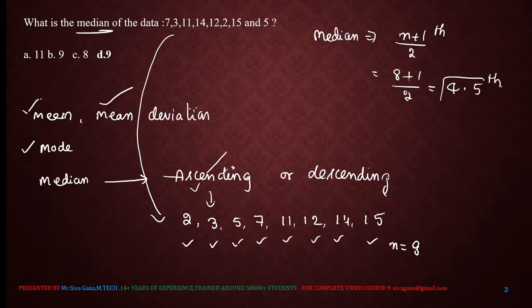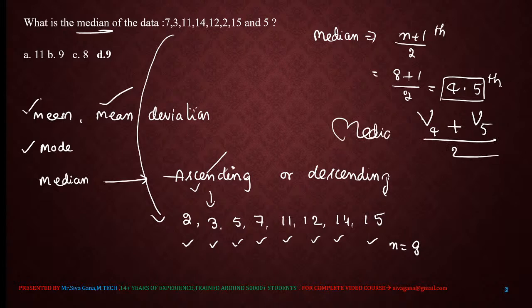So we got a decimal, 4.5, which means the value at 4th place plus value at 5th place divided by 2. This is median for this type of individual series.